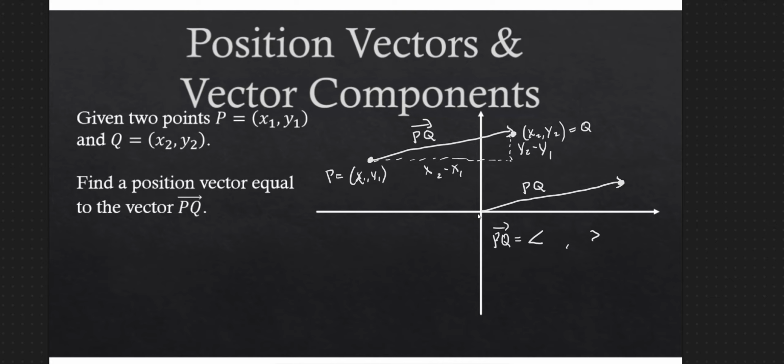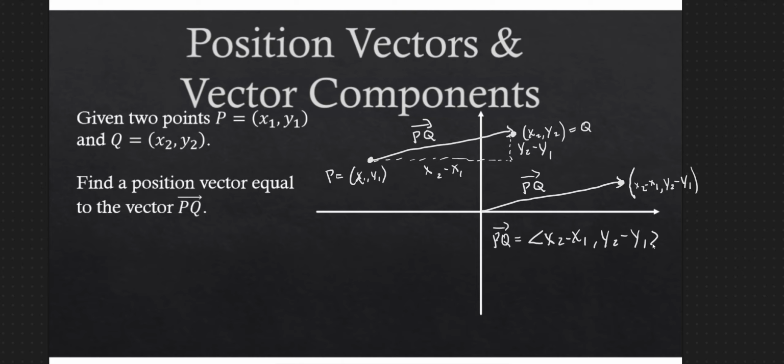What that means is if I take the tail of PQ and put it at the origin, the head will be exactly at the point (x2 minus x1, y2 minus y1). So I have the components of the position vector corresponding to PQ: ⟨x2 minus x1, y2 minus y1⟩.